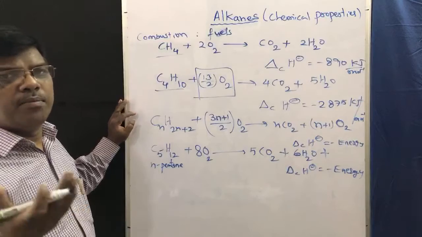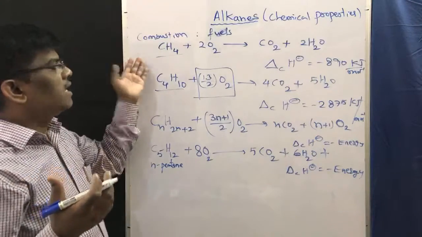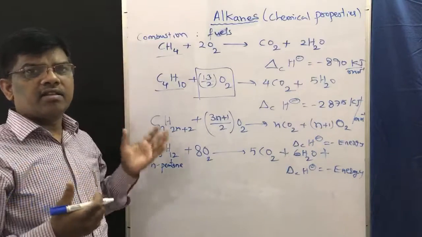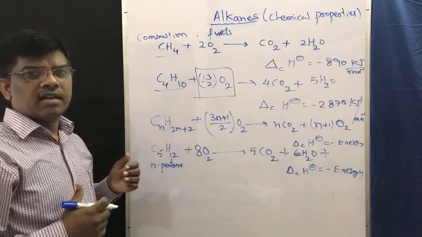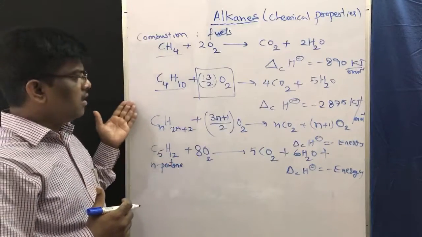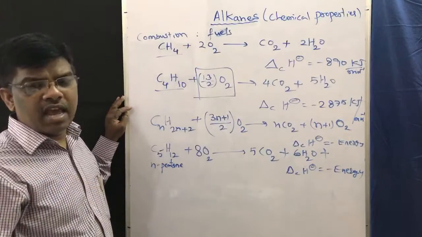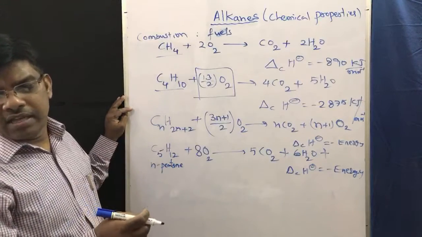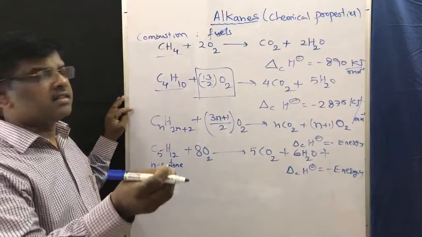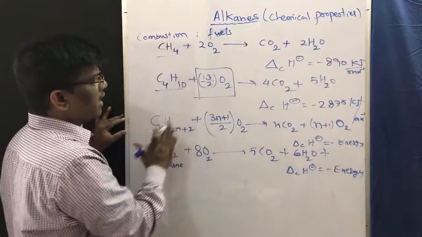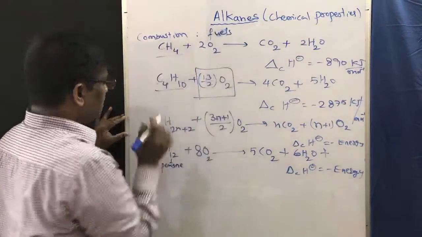Even our kerosene, petrol, gasoline, hexane, heptane are all used as fuels. Even petroleum LPG, liquid petroleum gas, and other gases are also alkanes. We use all these alkanes as fuels.